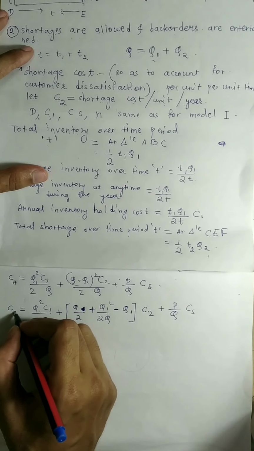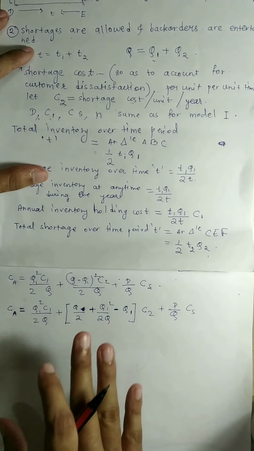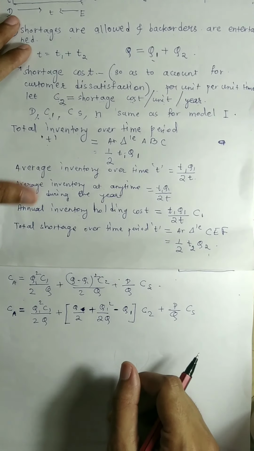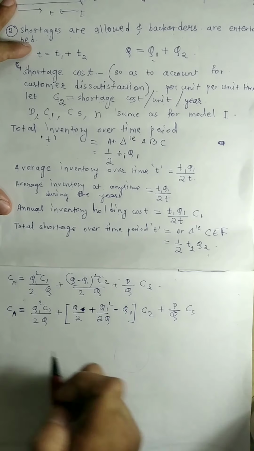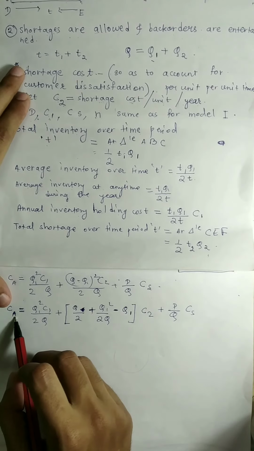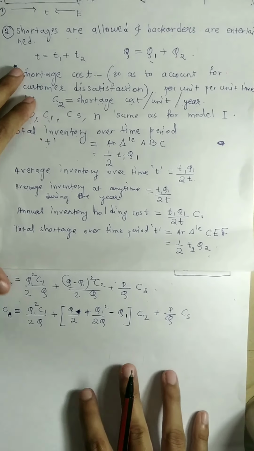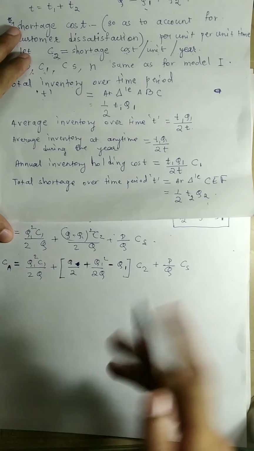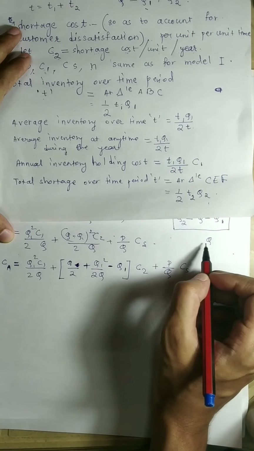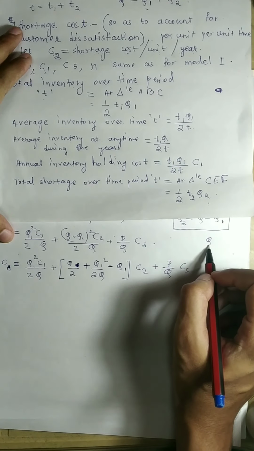Now after this, the idea is the same as we applied for model 1. What we want to do is minimize this total annual cost. For that, first we will have to find out for what value of Q this will be minimized, that is, we want to find this economic order quantity.